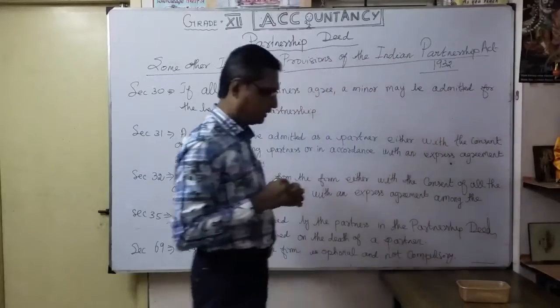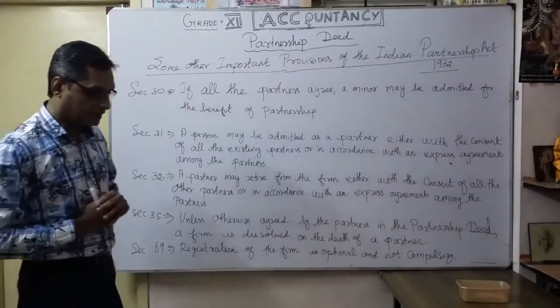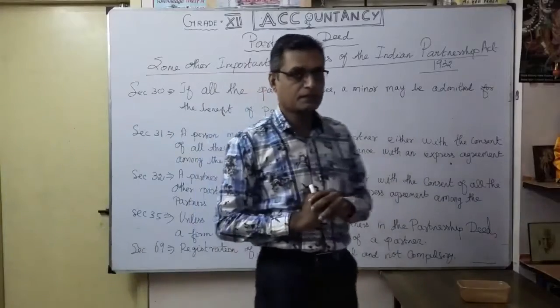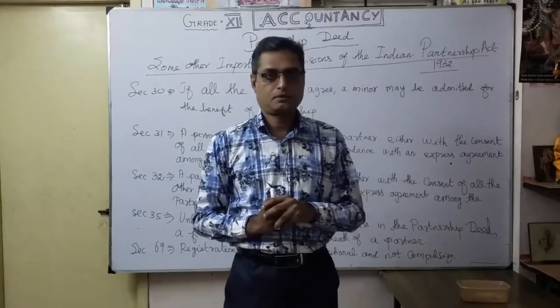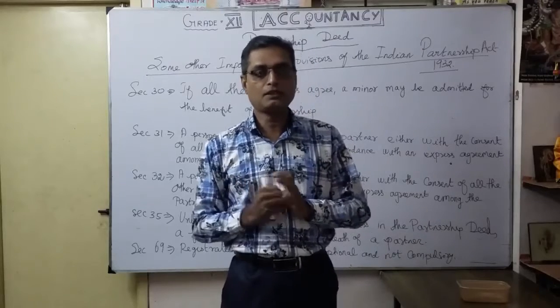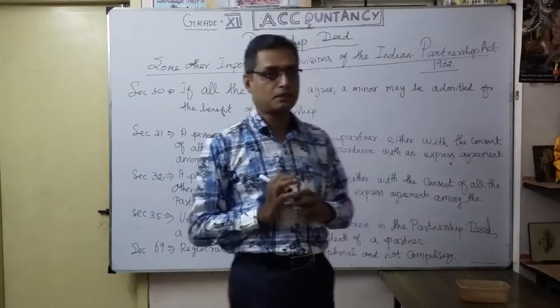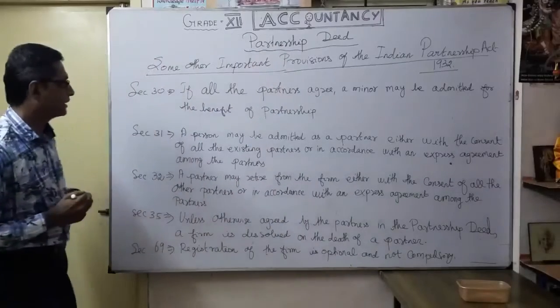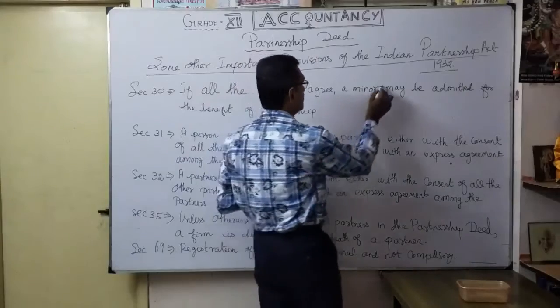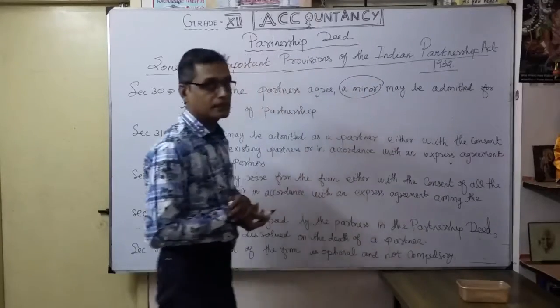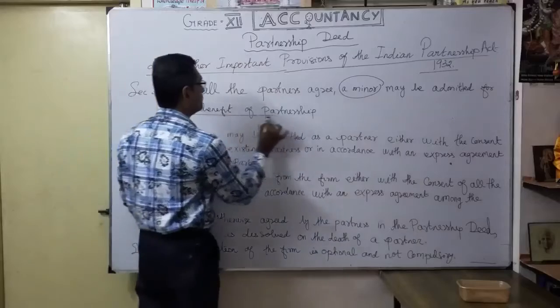We already discussed the characteristics of partnership, correct? A minor does not become a partner. Here, if other partners agree, a minor can become a partner. That's under Section 30: if all the partners agree, a minor may be admitted for the benefit of the partnership.